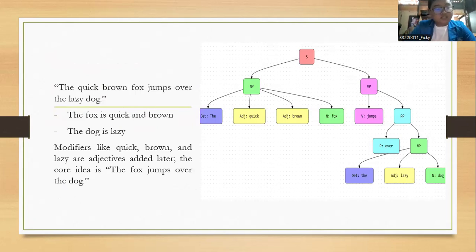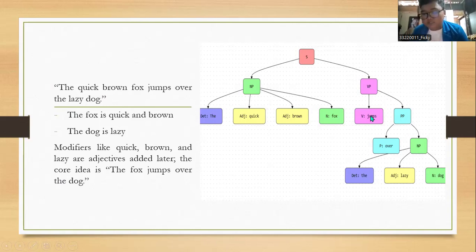The sentence is the quick brown fox jumps over the lazy dog. And this is the tree diagram. We have NP and VP. The NP of this sentence is the quick brown fox. The is a determiner, quick is an adjective, brown is an adjective, and fox is a noun.